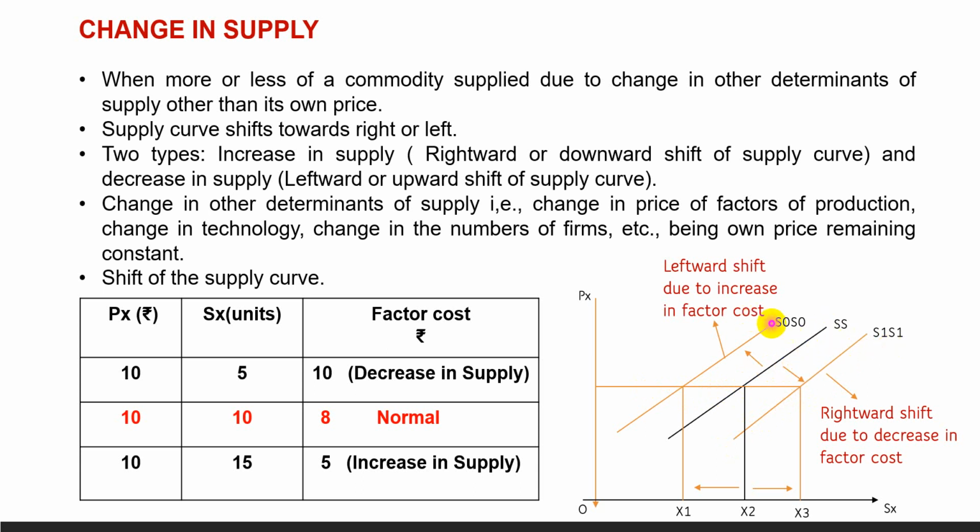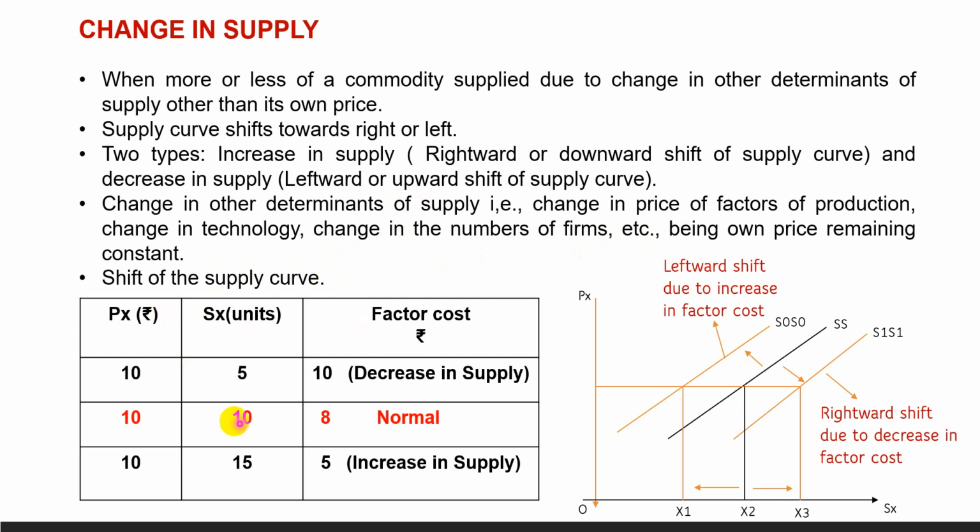Similarly, if the factor cost increases, the supplier will reduce the supply, and that will result in leftward or inward shift of the supply curve from SS to S0 S0, showing decrease in supply from OX2 to OX1. So it is caused by change in other determinants of supply: change in price of factors of production, change in technology, change in number of firms, change in the goal of producers, etc. Maybe the government policy, change in the government policy. These will result in shift of supply curve.